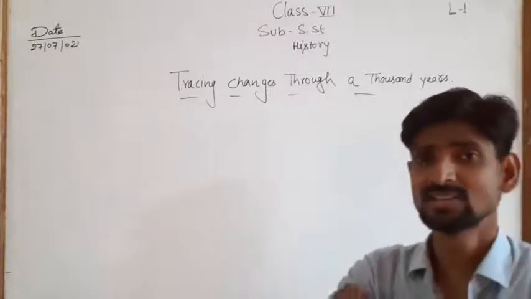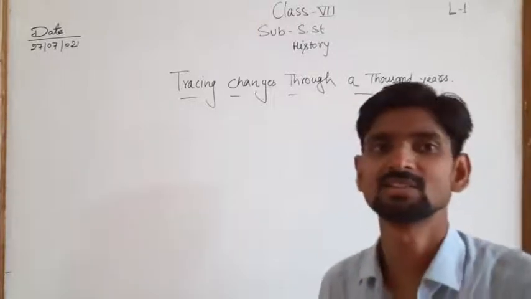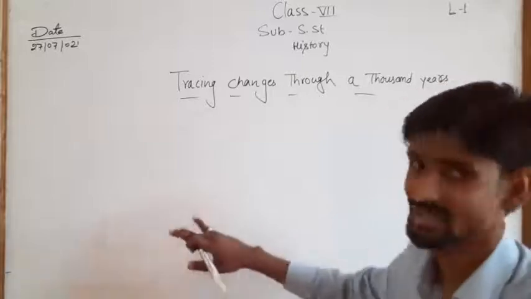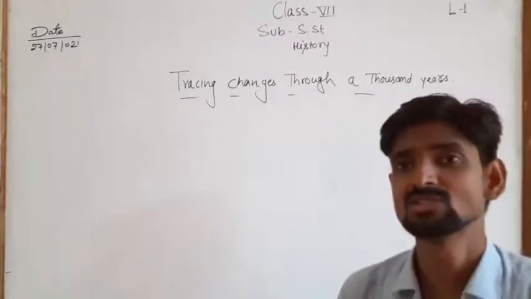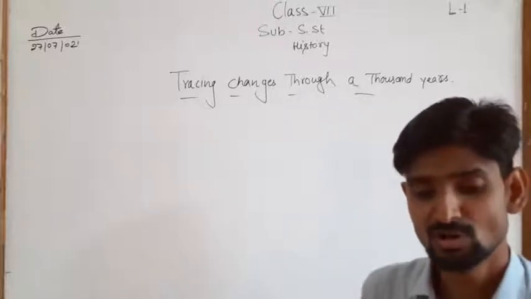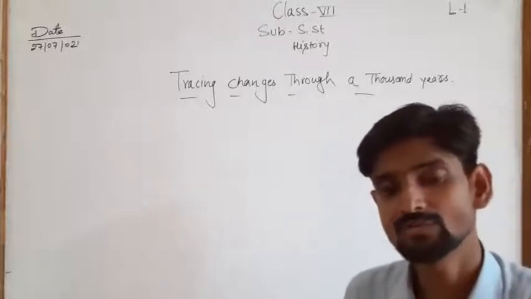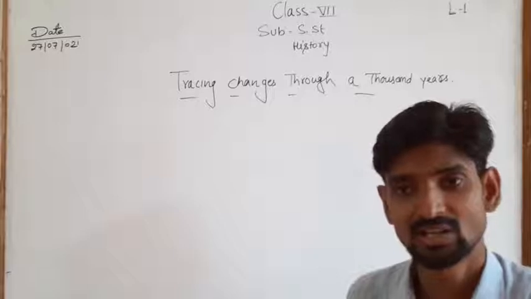If we see, the most populated location is the plain region. Why? The main reason is that all kinds of facilities are available here.